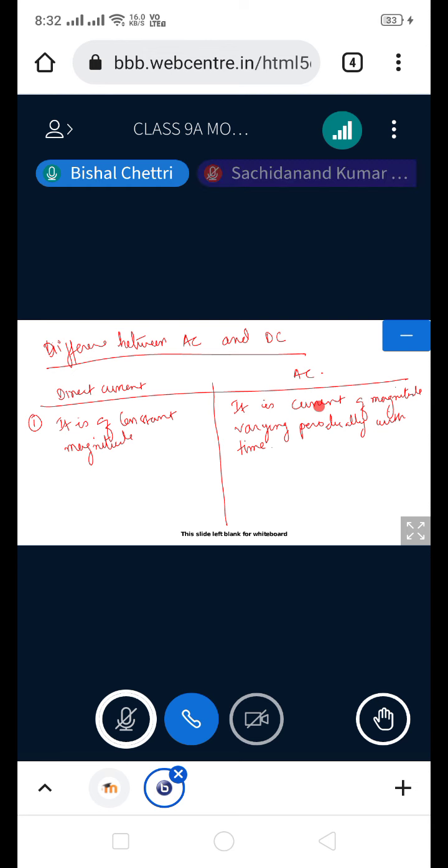So it is the current of magnitude varying periodically with time.